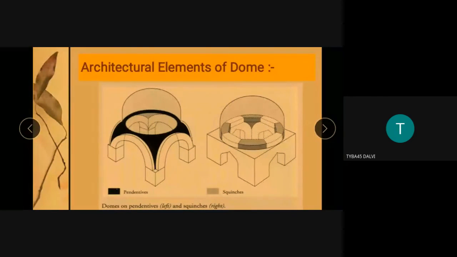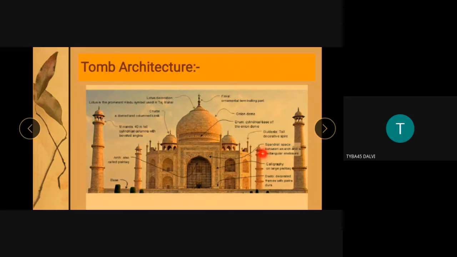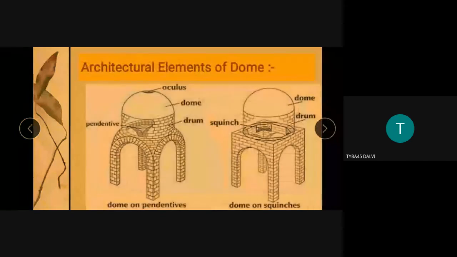See, mosque and tomb, the basic difference is in the external appearance. The Taj Mahal, I will show you this slide, this is very important. This is the tomb, and this can be a mosque. You can see only one monument, the entire thing is only one monument. It doesn't have anything attached to it. Yes, the Taj Mahal has a Charbagh style garden, but it stands out as a single isolated monument with two parts: the arches and dome as a roof, and minarets.